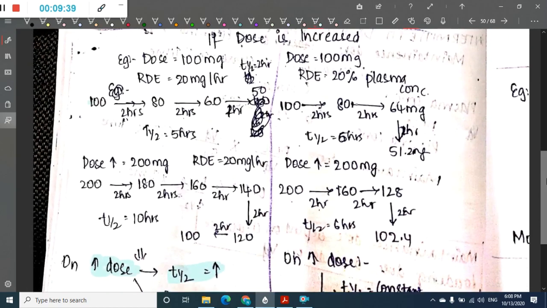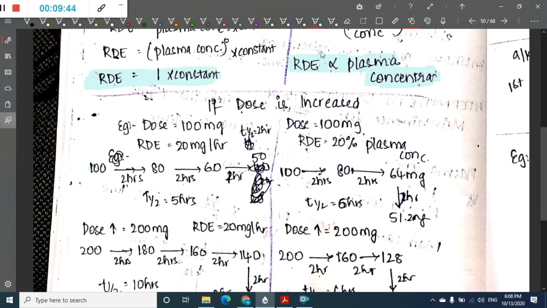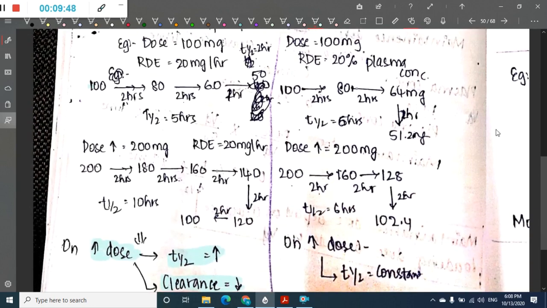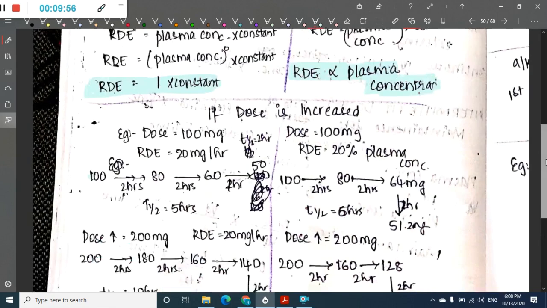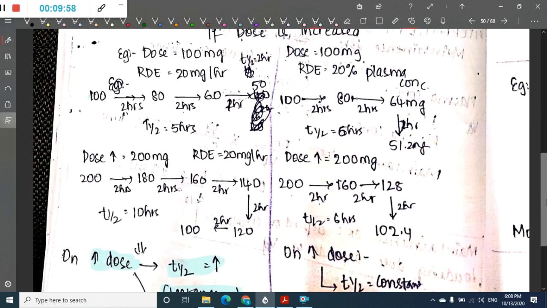Then what happens in first order kinetics? Here rate of drug elimination is directly proportional to plasma concentration. So first the dose is 100. Just think that it is directly proportional to plasma concentration. We are taking it as 20% of plasma concentration.